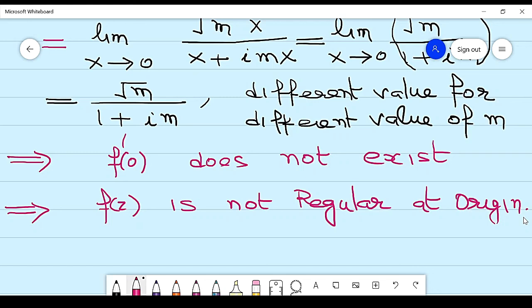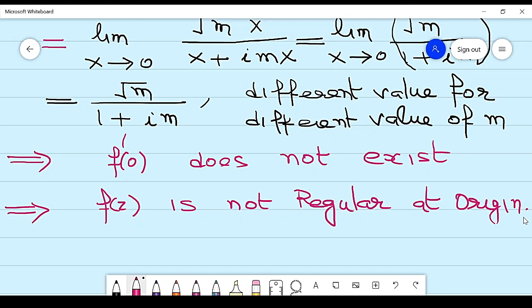Why is this happening? It is happening because the sufficient condition contains more than one condition. It not only contains the Cauchy-Riemann condition being satisfied, but it also contains the condition that partial derivatives should be continuous. Because of that condition, it is not regular at origin.